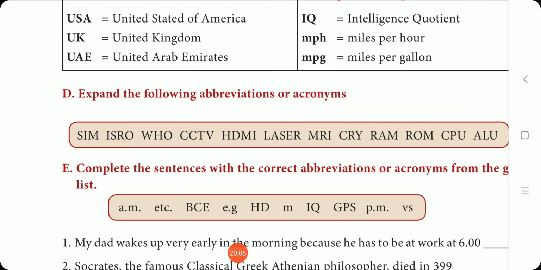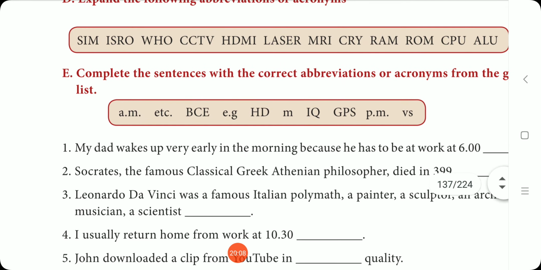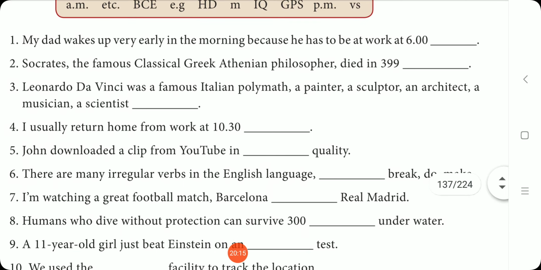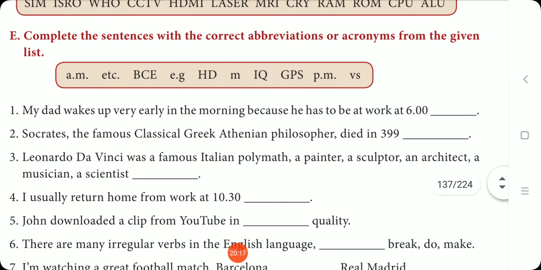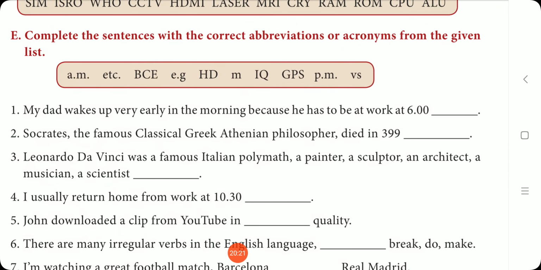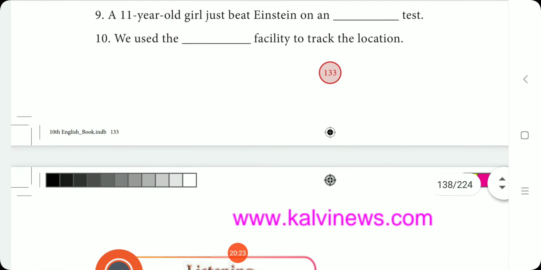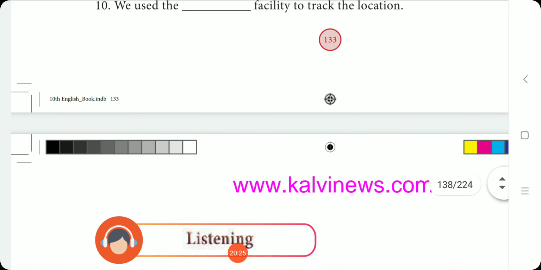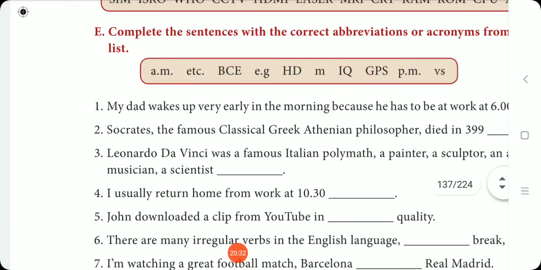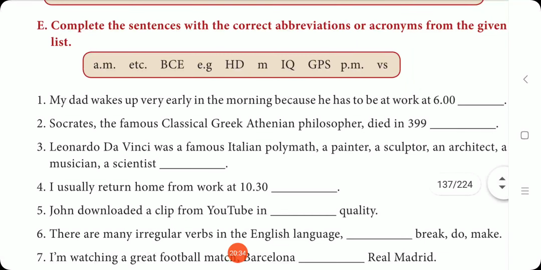So do this yourself. Next, complete the sentences with the correct abbreviations or acronyms from the given list. Here, like Philips is given, you have to pick the abbreviations or acronyms from this box and match them here. Do it yourself. I think you can understand these abbreviations, acronyms and contractions. It is very simple to understand. You can do it very easily.